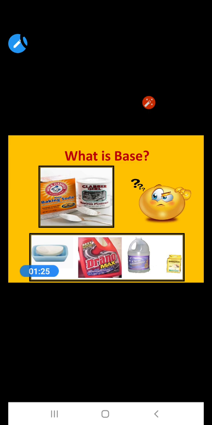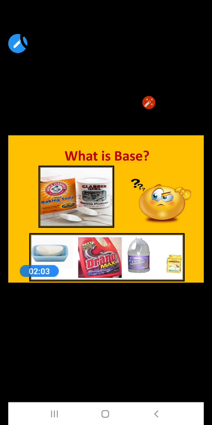And if you make a solution of baking soda and rub it between two fingers, it feels soapy, or we can say slippery to the touch. Soap also feels slippery when you touch it. So these kinds of substances which have a bitter taste and are soapy to touch are called bases.